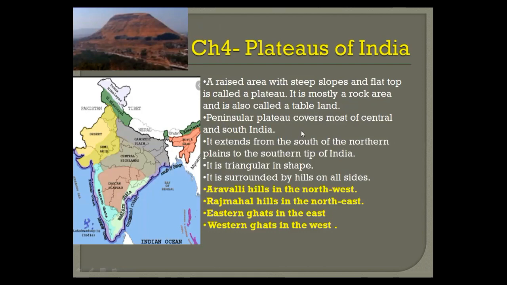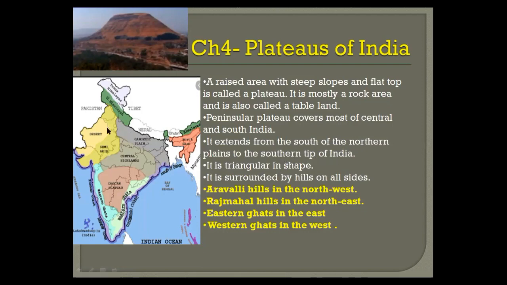Now, the Peninsular Plateau covers most of central and south India. You can see here, from this green color up to down, this much part is central and south India. It extends from the south of the northern plains to the southern tip of India.